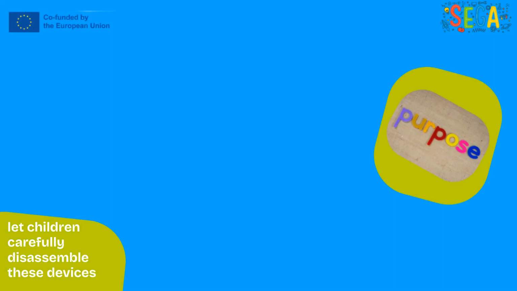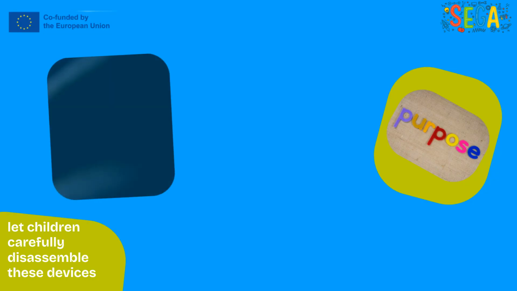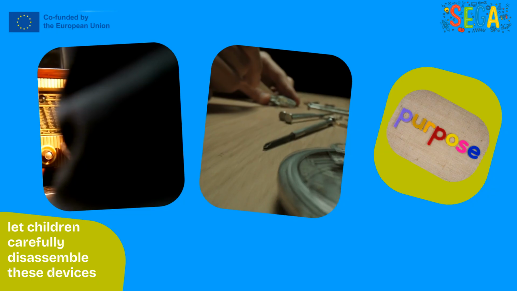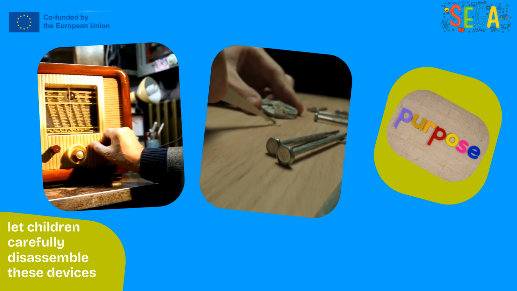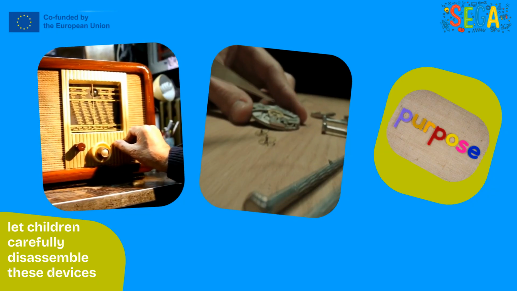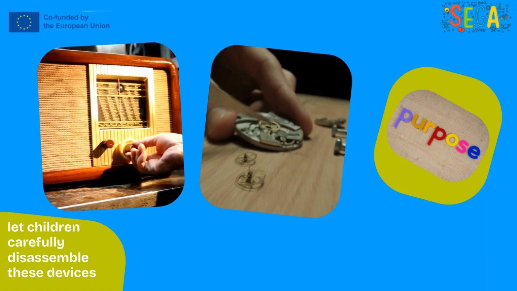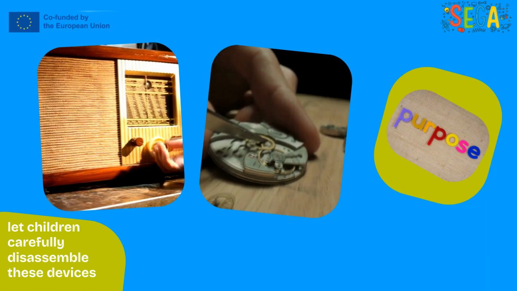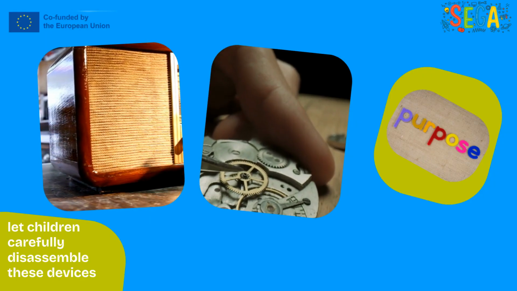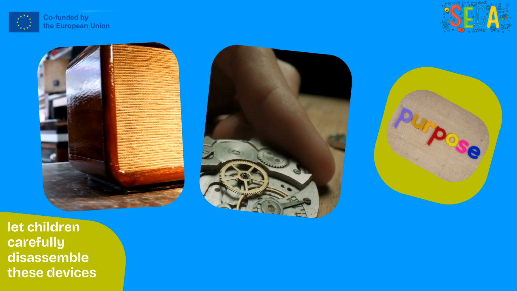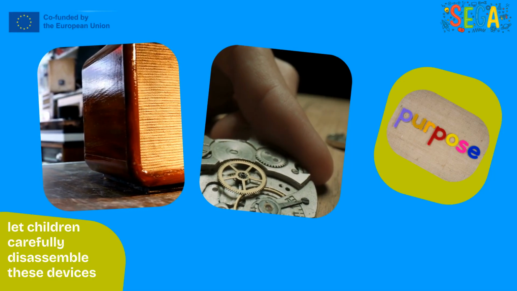What else to collect? Old, unused electronic devices such as radios or clocks. Under supervision, let children carefully disassemble these devices using screwdrivers. Discuss the purpose of each component and how they work together. Challenge them to use these parts to create new gadgets or sculptures. This activity teaches the basics of technology, recycling, and the importance of safety when handling tools and electronics.